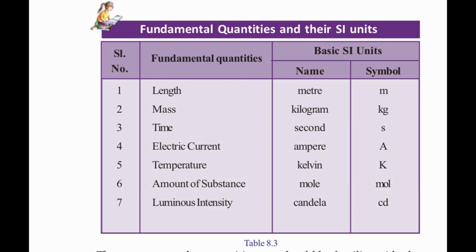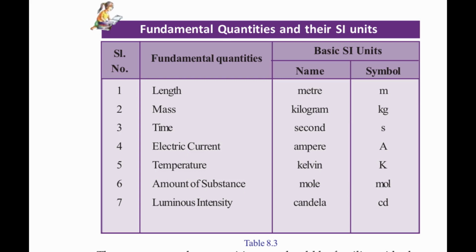The first one is length. Length is a fundamental quantity, and its unit is meter. Its symbol is small letter m. The second fundamental quantity is mass.